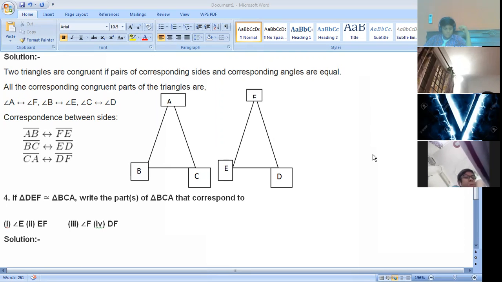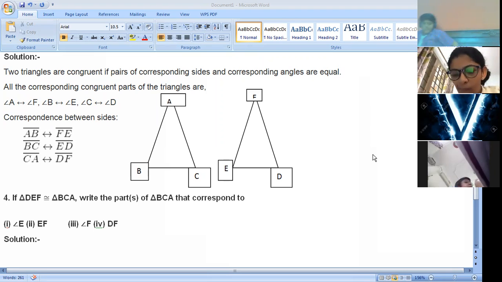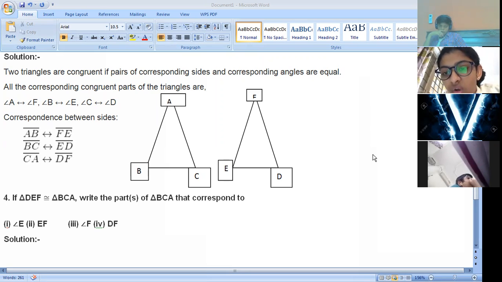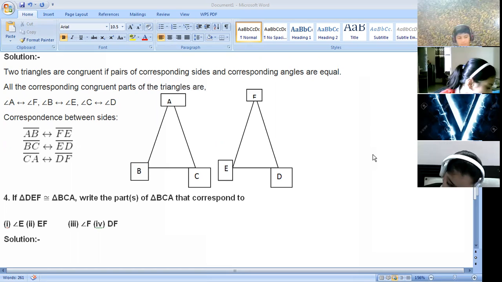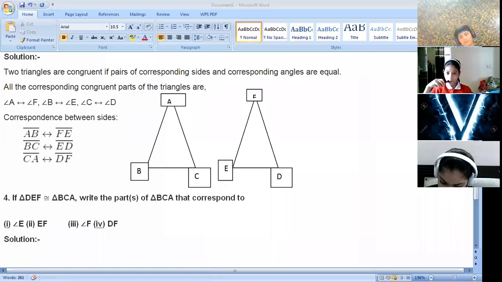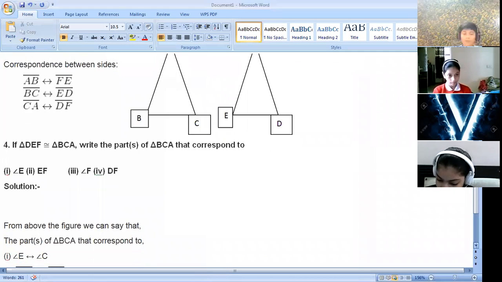Vedika, DF corresponds to? Angle DF... no, it is a line segment DF. Okay, ma'am. DF will correspond to BA. BA, right. Absolutely right.